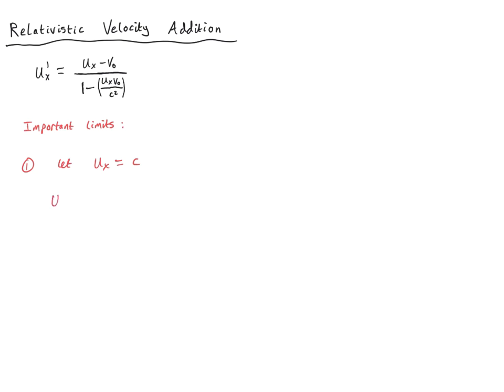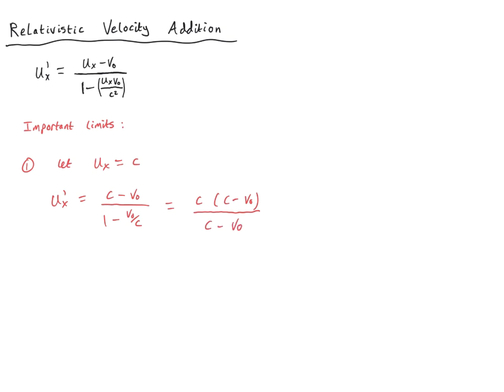In that case, we have that ux primed, the speed of light in the primed reference frame, would be equal to c minus v naught over 1 minus, and if ux is equal to c, well, one factor of c cancels upstairs and downstairs, and we have v naught over c. I can multiply this expression top and bottom by a factor of c, and we would obtain c into c minus v naught on the top, and on the bottom we'd have c minus v naught.